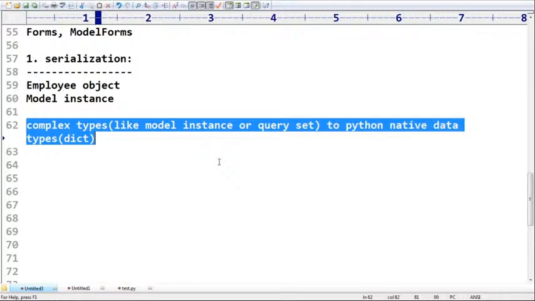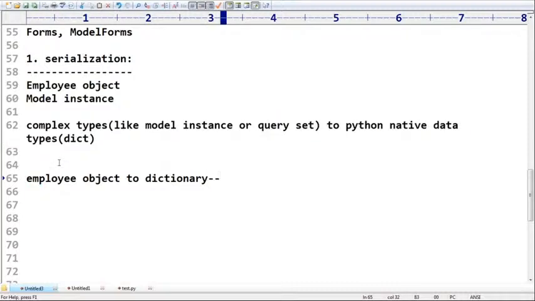Okay, well, now immediately we ask, sir, if I convert the employee object to a Python dictionary, what is the advantage of this serialization? Very simple, sir. Now converting that dictionary to JSON is very easy.